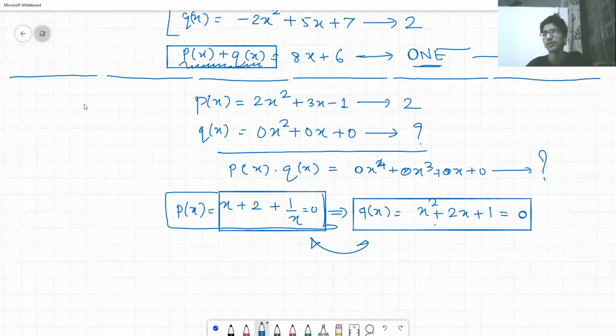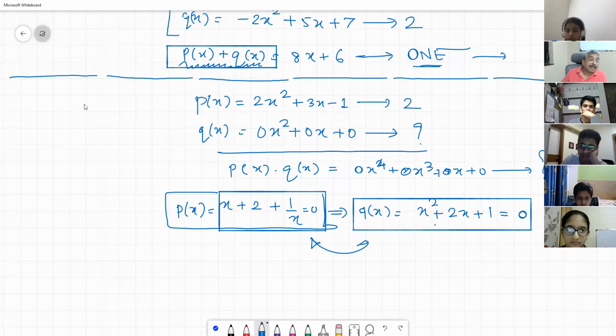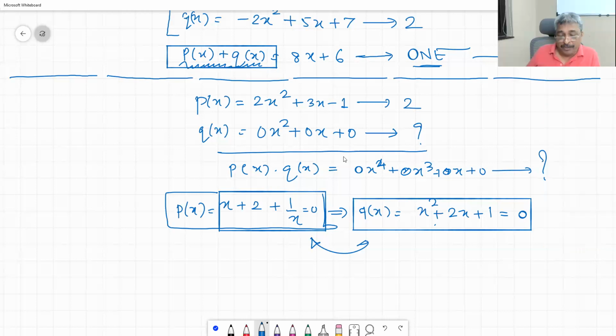Okay, so confusion. Now again, I am asking you whether this is polynomial or not. Because we do not know the definition of polynomial correctly, we are confused. Before telling you the definition of polynomial, let me make it clear to you.